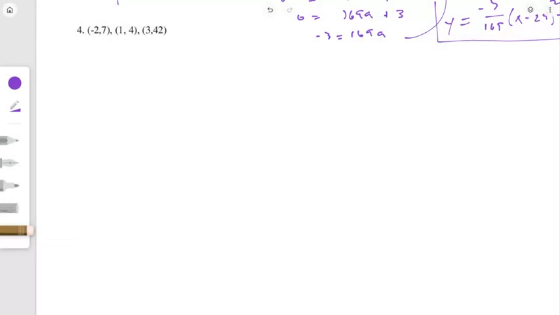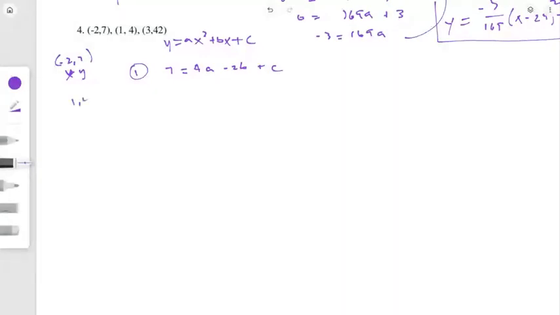We're going to say, well, that first coordinate point, the negative 2, 7, those are x and y. And the standard form looks like this, ax squared plus bx plus c. Well, I'm going to plug those x and y in, and all I'm going to be left with is a, b, and c. So the y is 7. I'm going to go ahead and just square that negative 2 already. So that will be 4a, and then that would be negative 2b, and then plus c. So that's my first equation by plugging in the negative 2, 7.